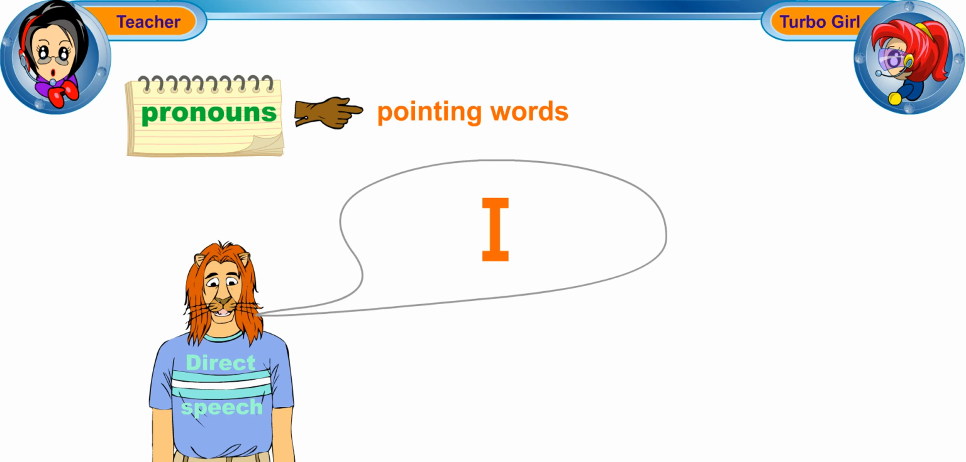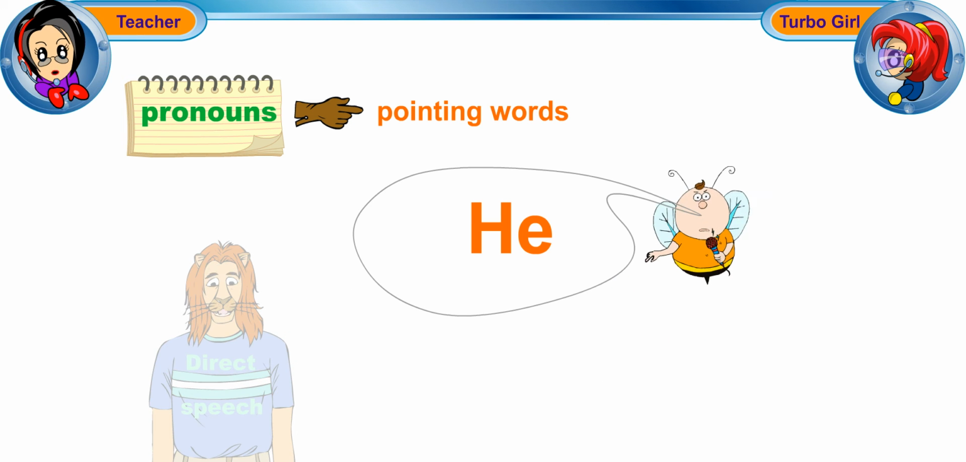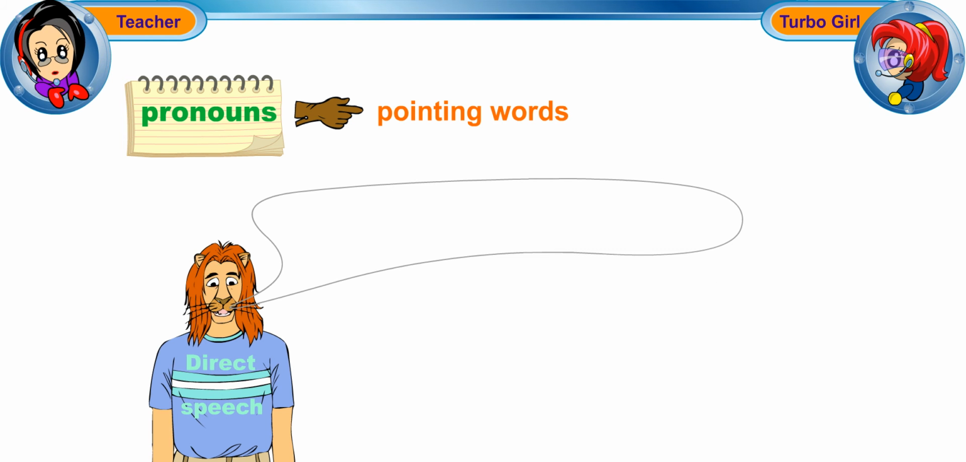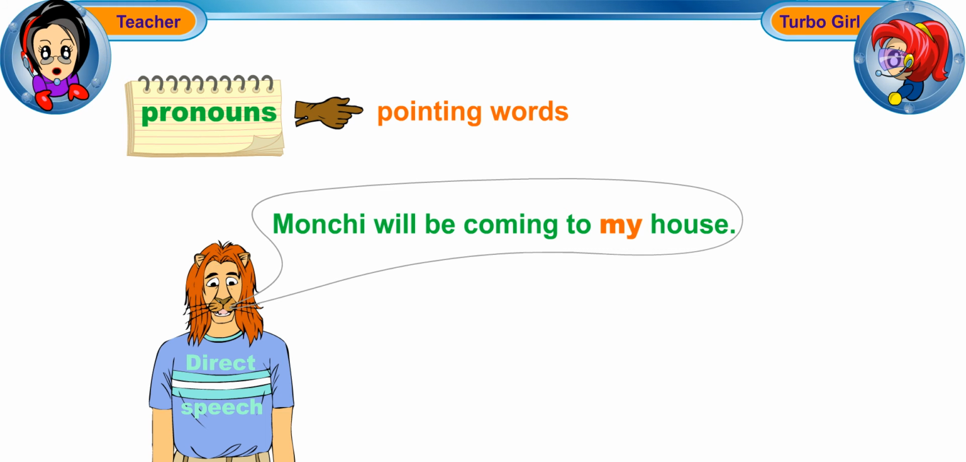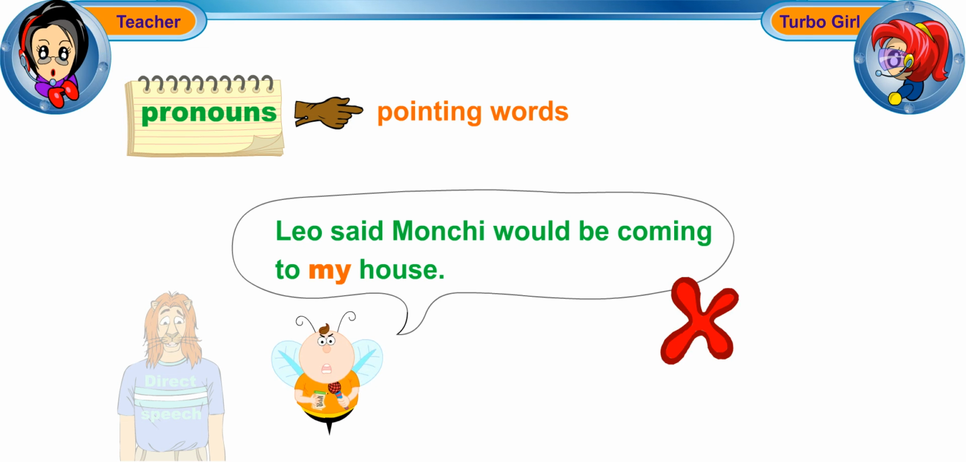4. Pronoun. Remember, pronouns are pointing words. So, if Leo says I, we must use he when we report what Leo said. For example, in direct speech, Leo said, "Monchi will be coming to my house." In reported speech, Leo said Monchi would be coming to my house is incorrect. In reported speech, it should be Leo said Monchi would be coming to his house.